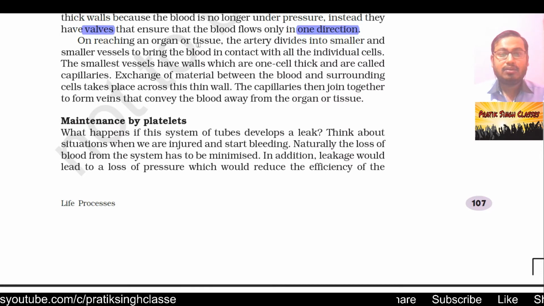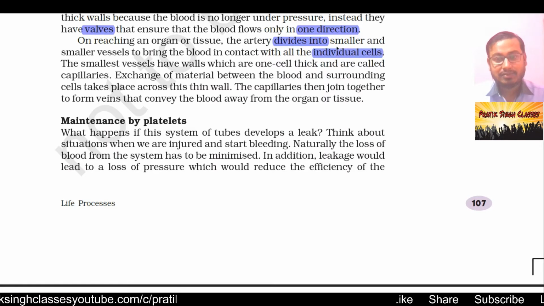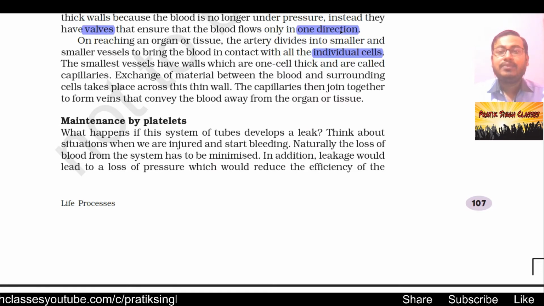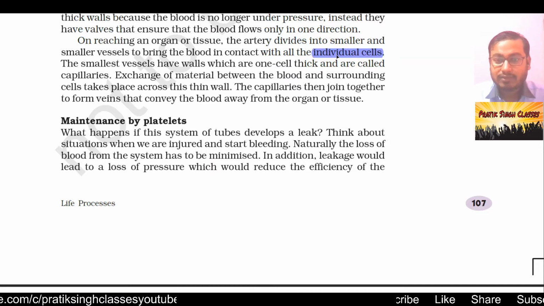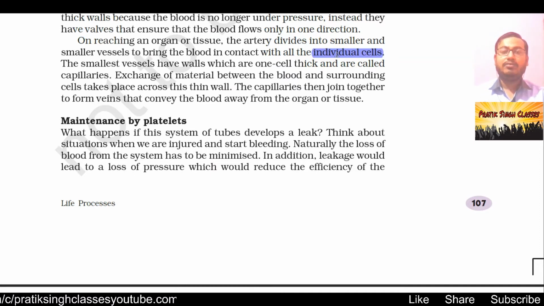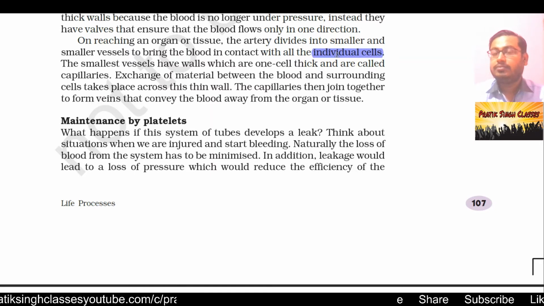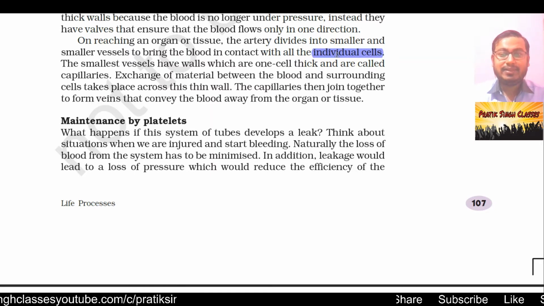On reaching an organ or tissue, the artery divides into smaller and smaller vessels to bring the blood in contact with all individual cells. Whatever the size of the cell, it will convey oxygen molecules to each and every cell. Not only that, it also conveys nutrition to each and every individual cell.